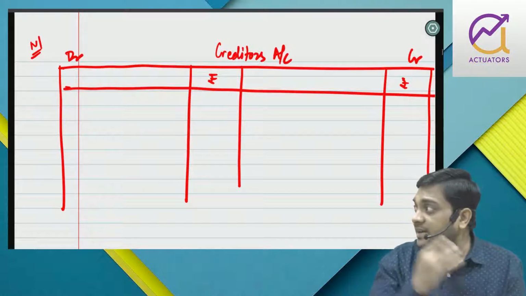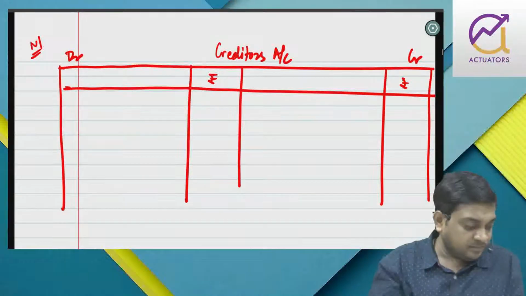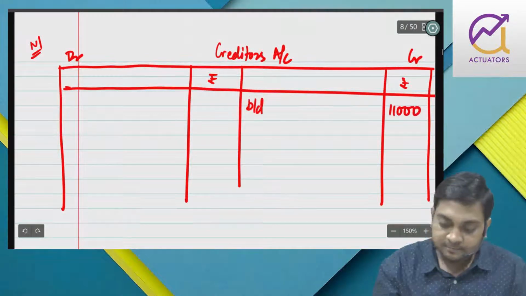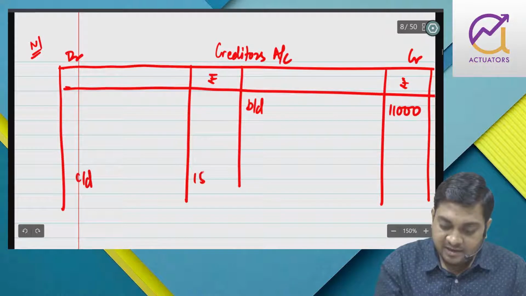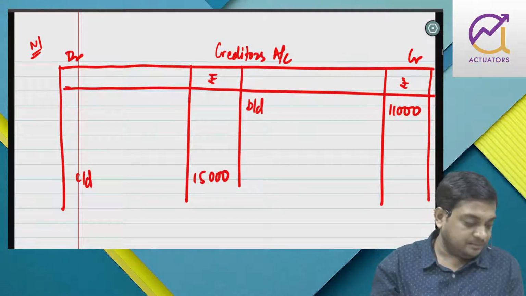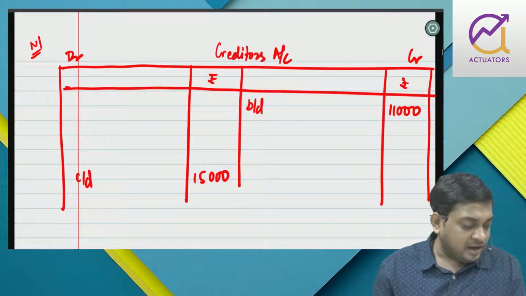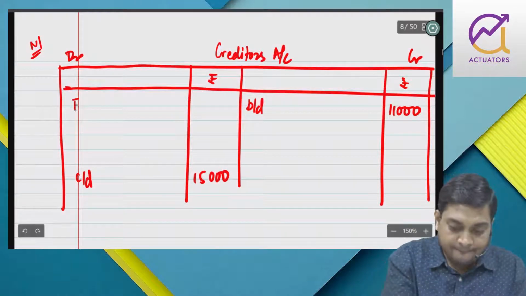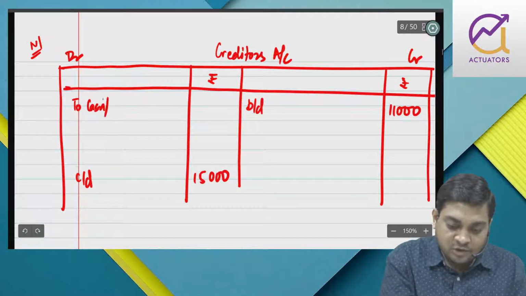The opening creditor is 11,000. The closing creditor is 15,000. Done. Now, collection from debtors will not come. Collection on discounting of bills will not come. Creditors of 40,000 were paid 39,200, so to cash or bank, whatever.